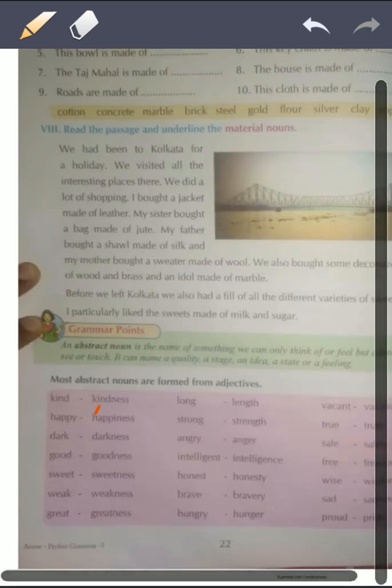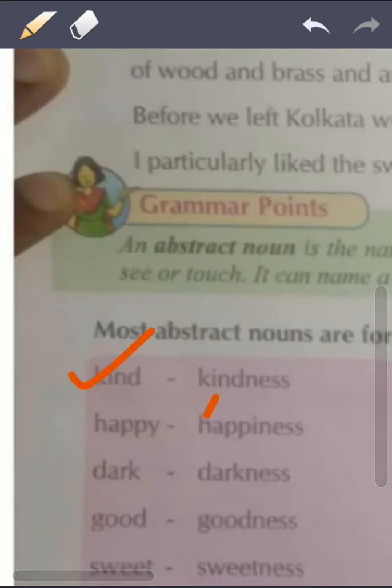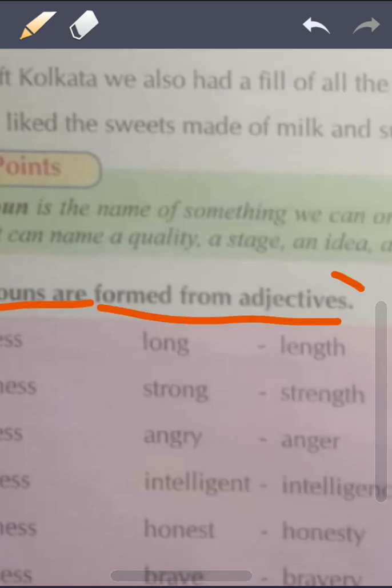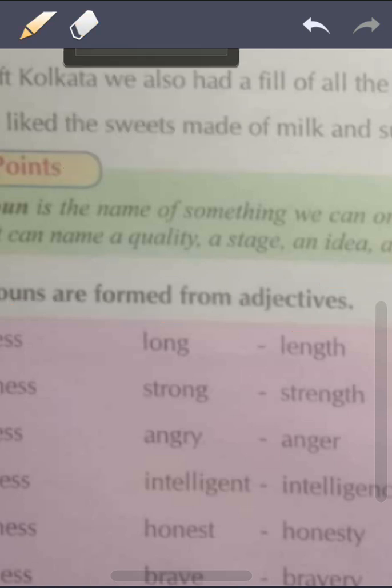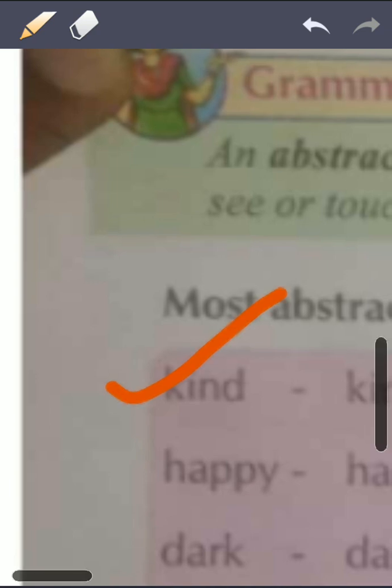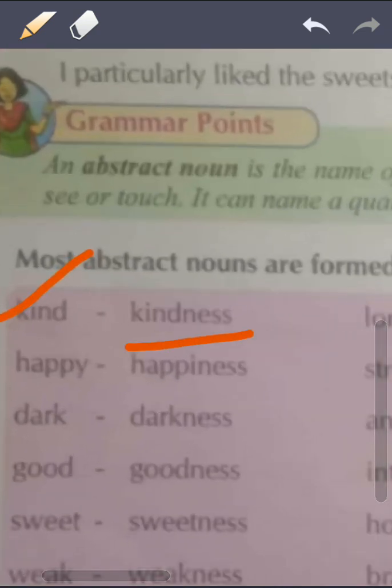abstract nouns. So here you can see kind. Most abstract nouns are formed from adjectives. So what are adjectives? You must have read in previous classes what adjectives are. Adjectives are defining words. Kind is a defining word. Like I say, Ram is a kind person. Which type of person is Ram? A kind person. So he is defining that person. From that kind we make kindness.